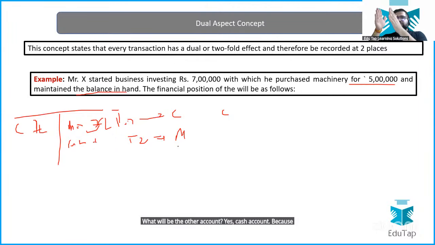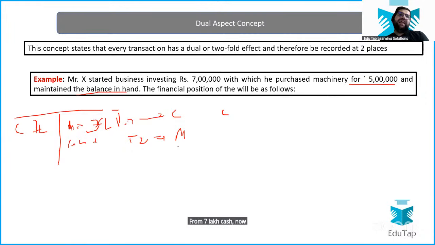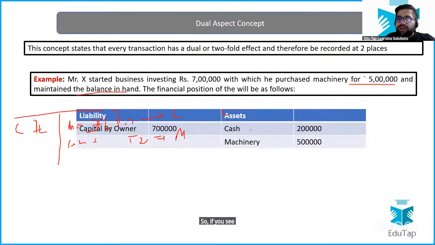Because the cash which was lying with me, from 7 lakh cash, now I am utilizing 5 lakh. 2 lakh is still left. So that cash account will also be affected. So if you see the story, now you have cash account and machinery account getting affected.